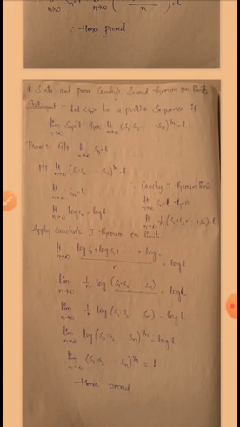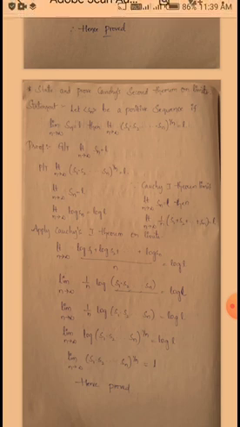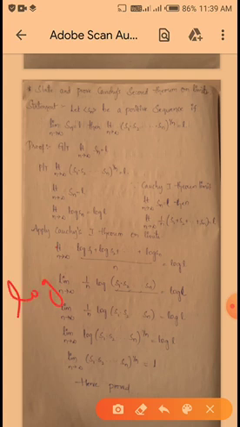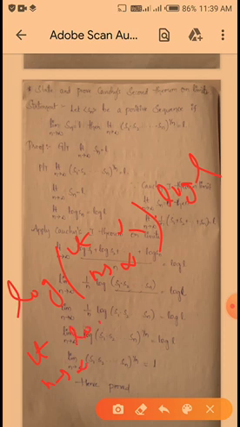to prove that limit n tends to infinity (S1 into S2 into up to Sn) to the power of 1 by n is equal to L. So given that limit n tends to infinity Sn is equal to L, we have to apply log on both sides. So log of limit n tends to infinity Sn is equal to log L. Okay. After that we have to write down limit n tends to infinity log Sn is equal to log L. Okay. Now we have to apply Cauchy's first theorem